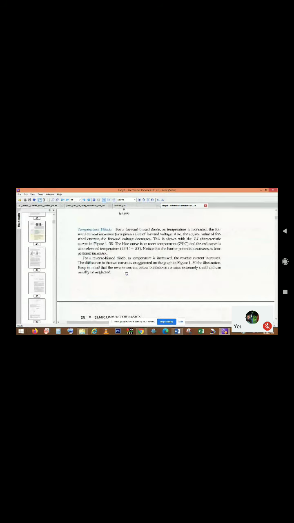Okay, so obviously for a forward bias, as the temperature increases, the forward bias current also increases for a given value of forward bias voltage. Also for a given value of forward bias current, the forward voltage decreases, and this is shown from the IV characteristic corresponding to that. And with respect to this temperature figure, ultimately this is the scenario. You can see this figure.